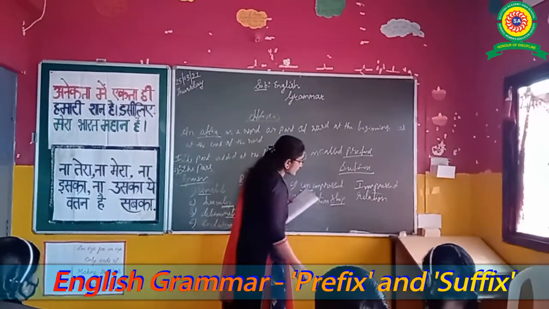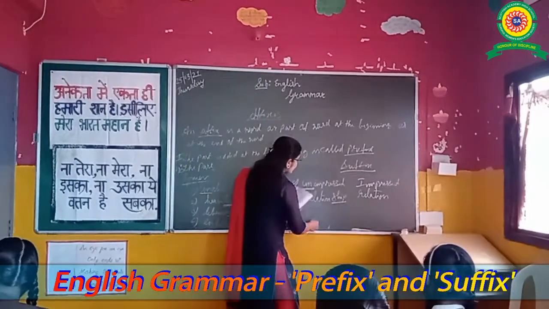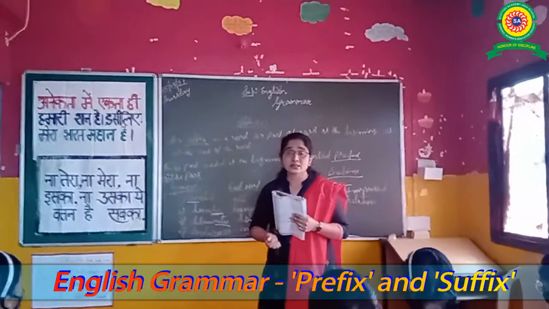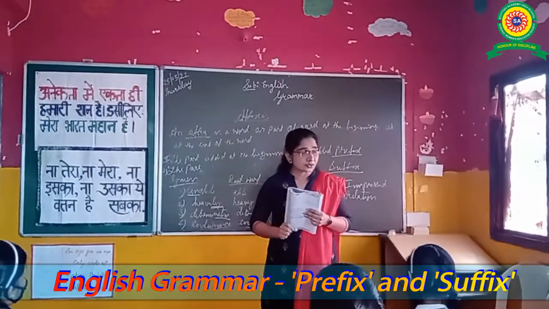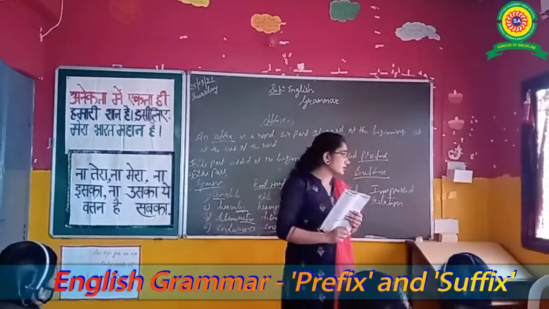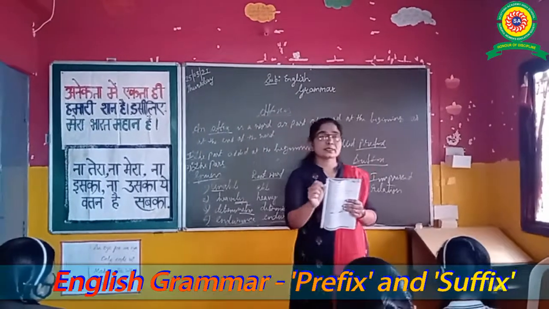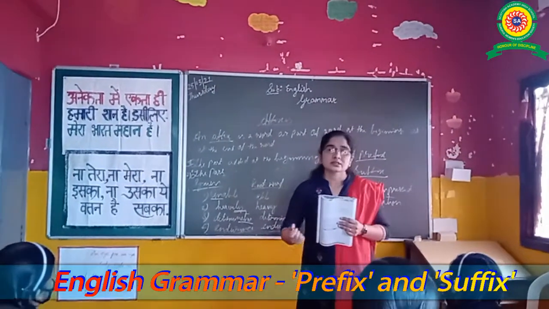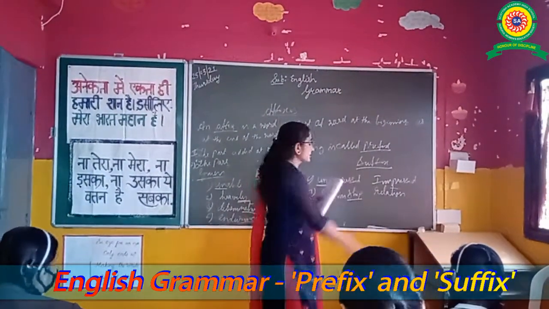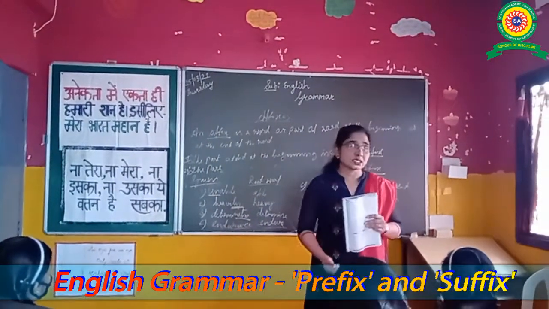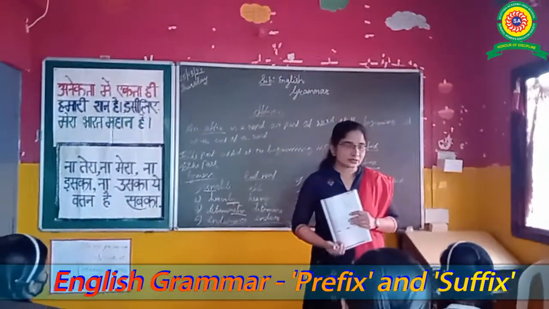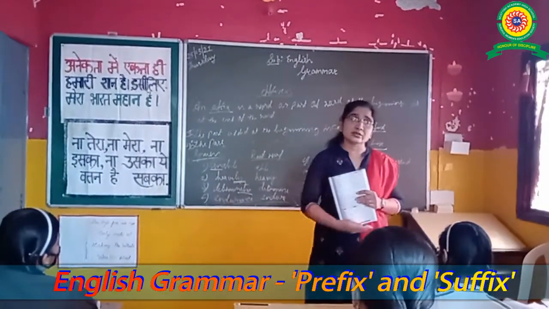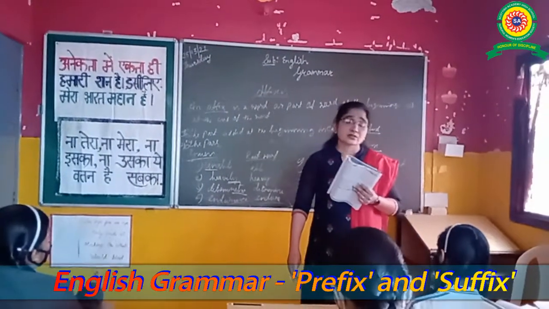Next one, children. Empathetic: empathy is the root word, and empathetic. So is it a prefix or suffix? T-I-C is added at the end of the word, that's why suffix. Next one, beautiful: beauty. Yesterday we discussed that beauty is the root word and beautiful. F-U-L is added at the end of the word, that's why suffix.